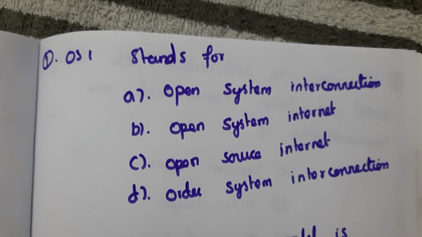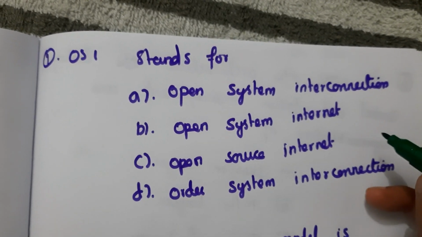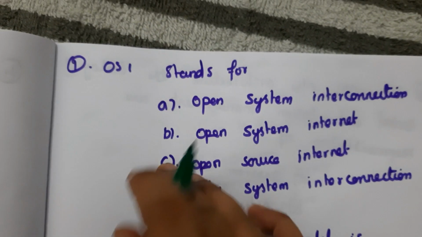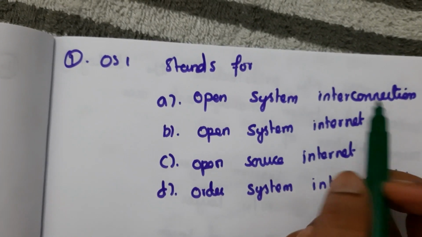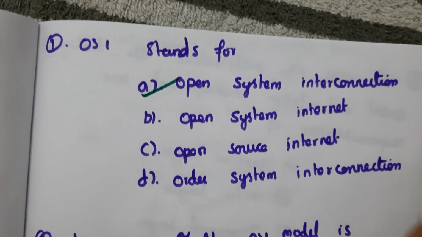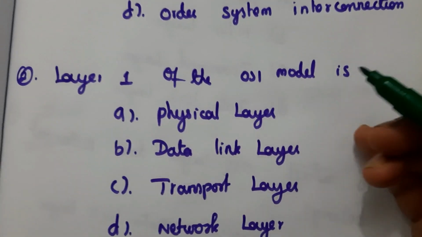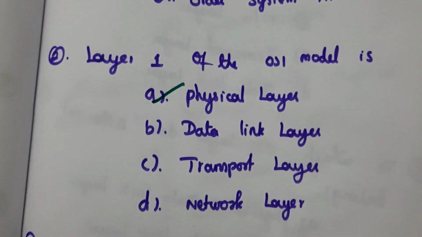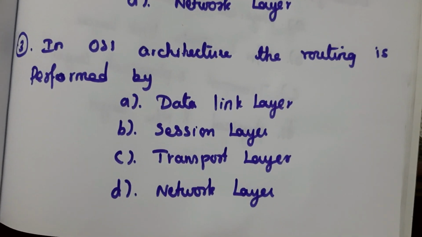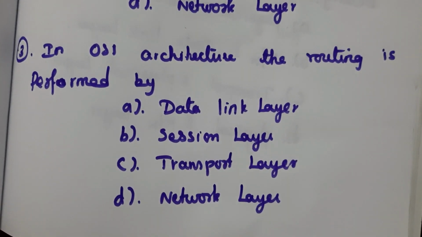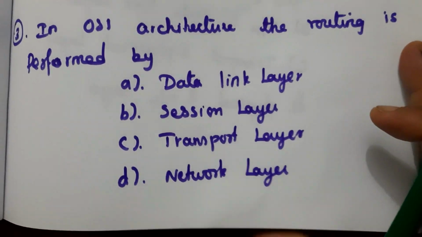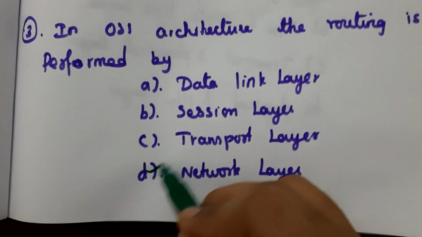First question, OSI stands for Open System Interconnection. So here the answer is A. Next question, layer 1 of the OSI model is physical layer. So here the answer is A. Next question, in OSI architecture the routing is performed by network layer. So here the answer is D.